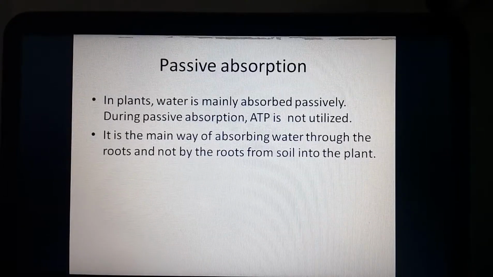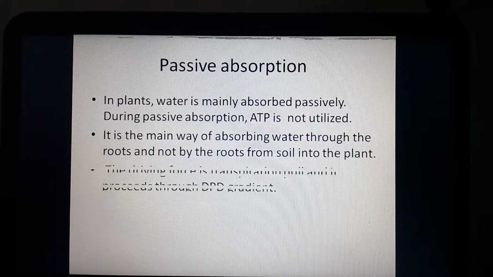It is the main way of absorbing water. Mind it, the water is absorbed through the root and not by the root.